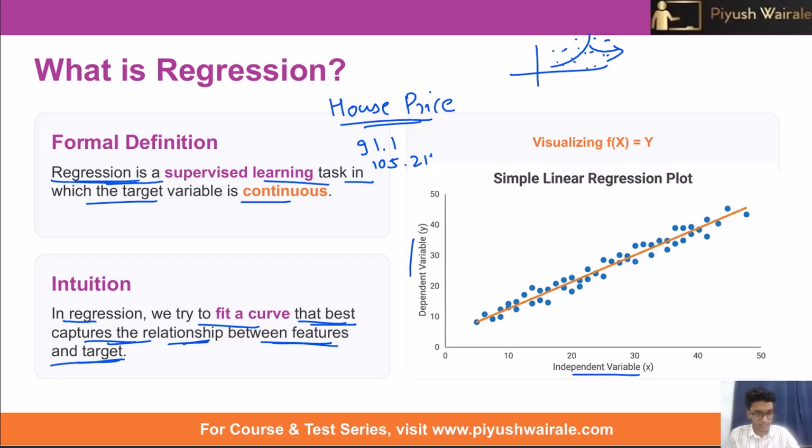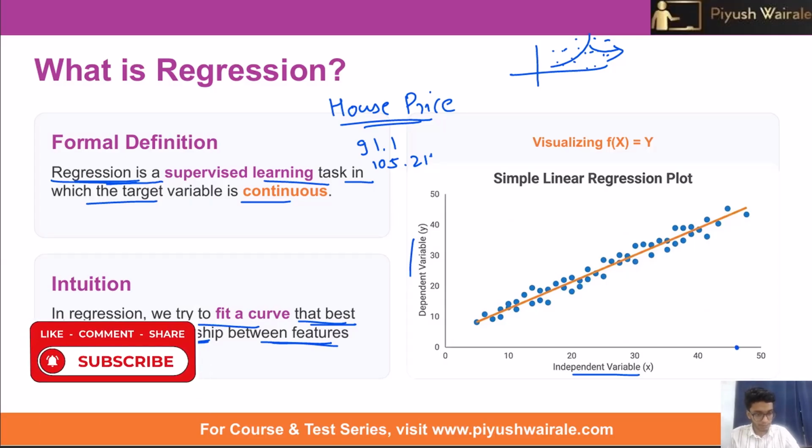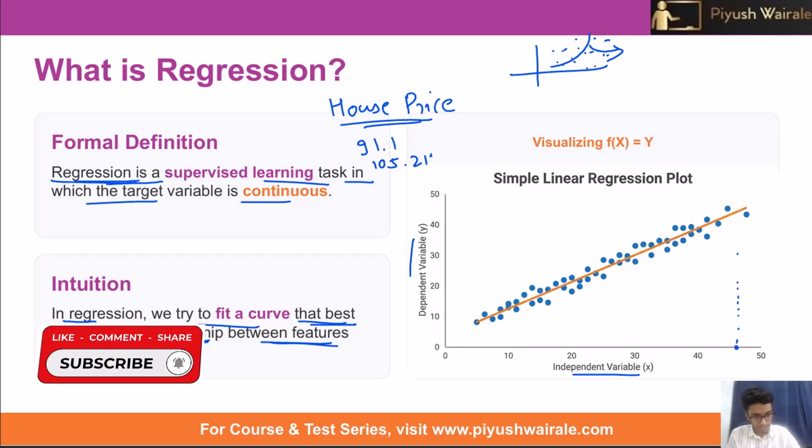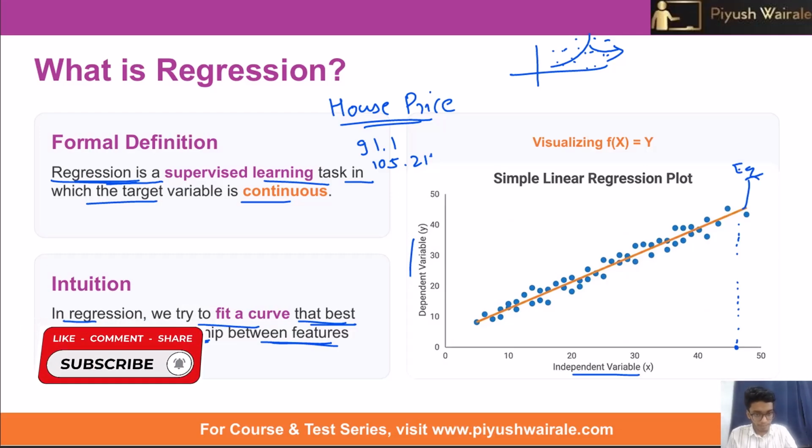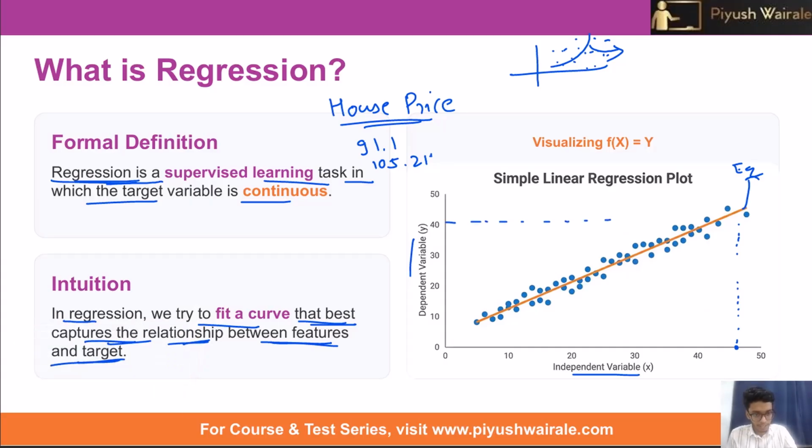And how it works is, if we need to predict for a future input, let's say this is the future input, then we will just draw this line here. We will have this line function, we will have the equation of the line, right? And then we can find the value of y, the dependent variable. This will be the output for the new input. By the help of this line we can predict this. So now try to visualize how this actually works.